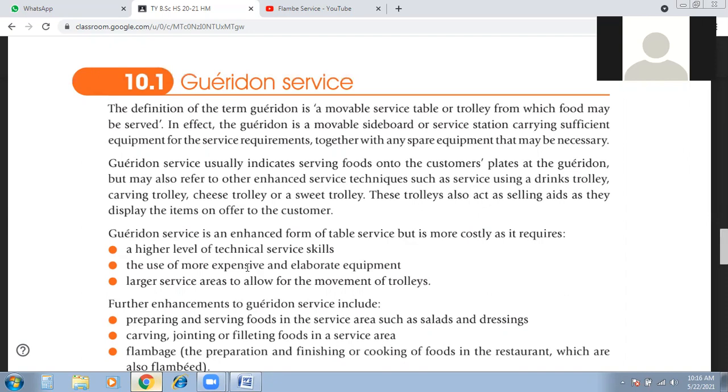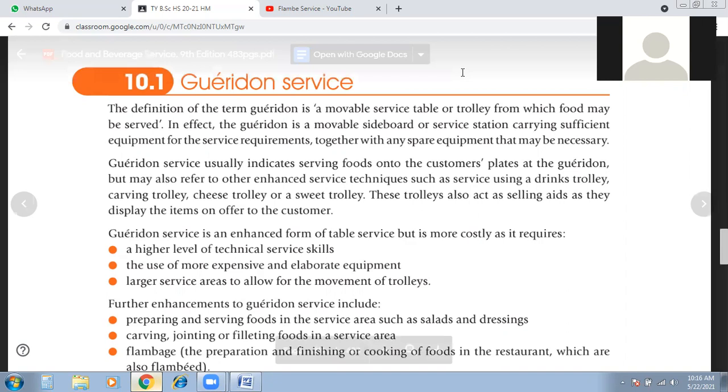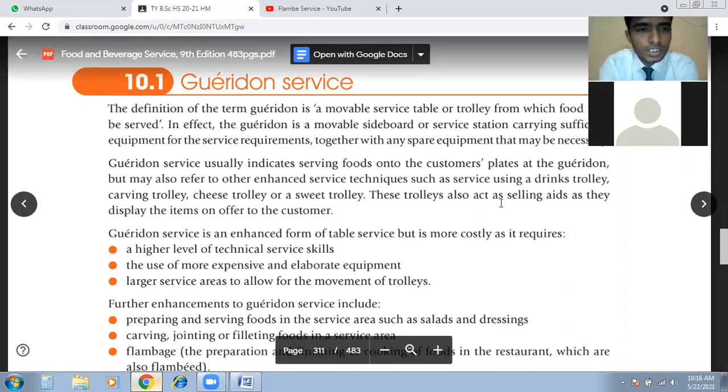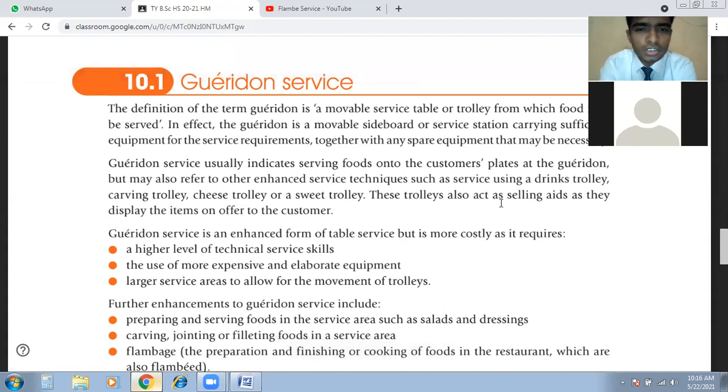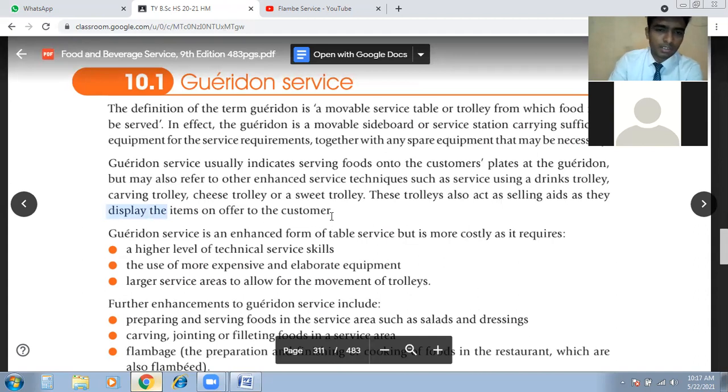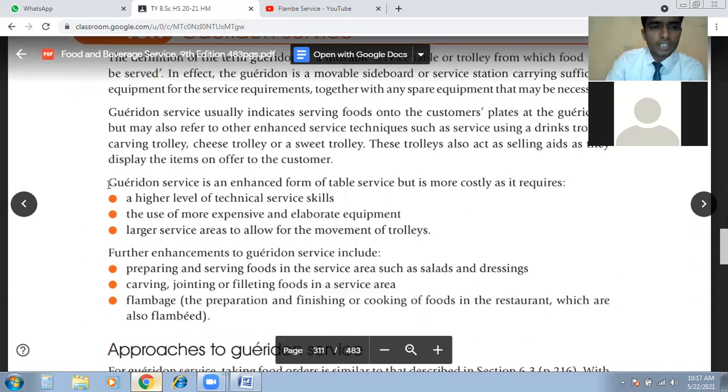So the cheese trolley and carving trolley also come under Garrison service. Understand now? Yes, sir. The pastry trolley also comes under it, because these are the dishes we show to the guest and sell in front of their dining table. These trolleys also act as selling aids.